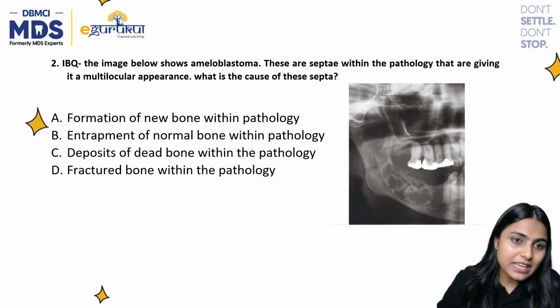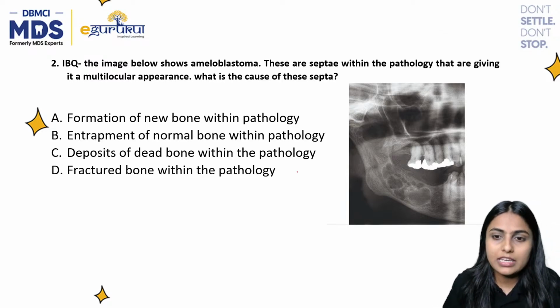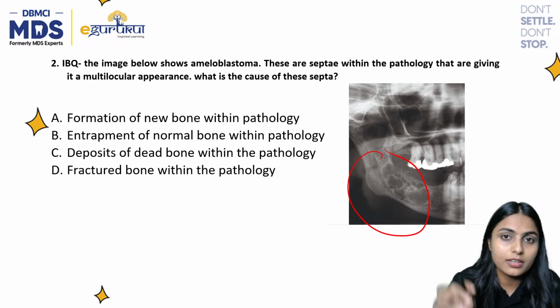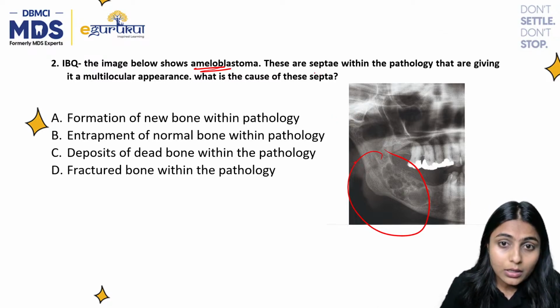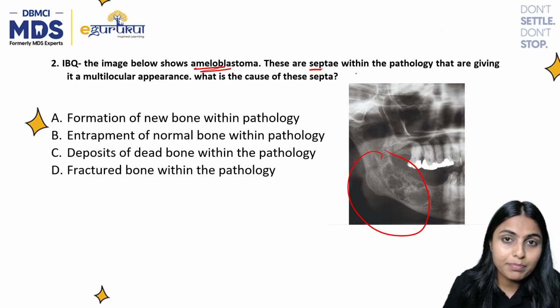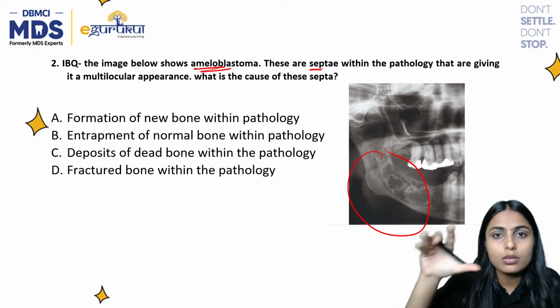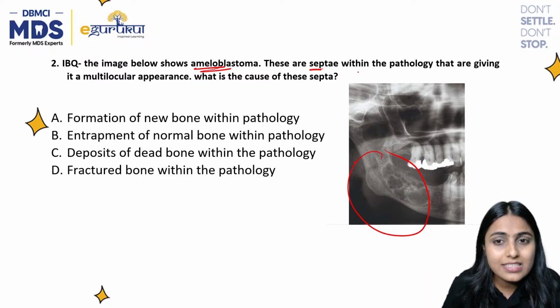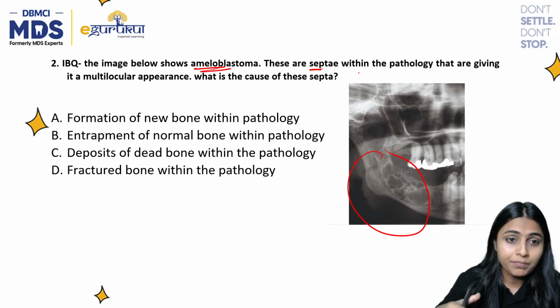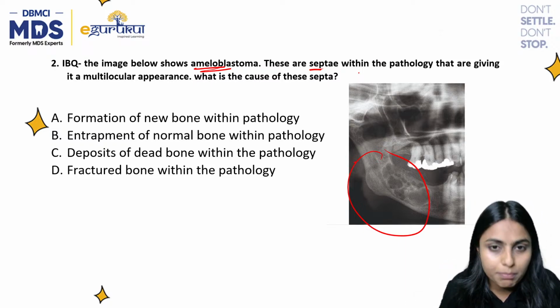It was an image based question and the image was given of ameloblastoma. They mentioned that the radiographic image of ameloblastoma is given, and what they asked was about the septae within the pathology that give the multilocular appearance.